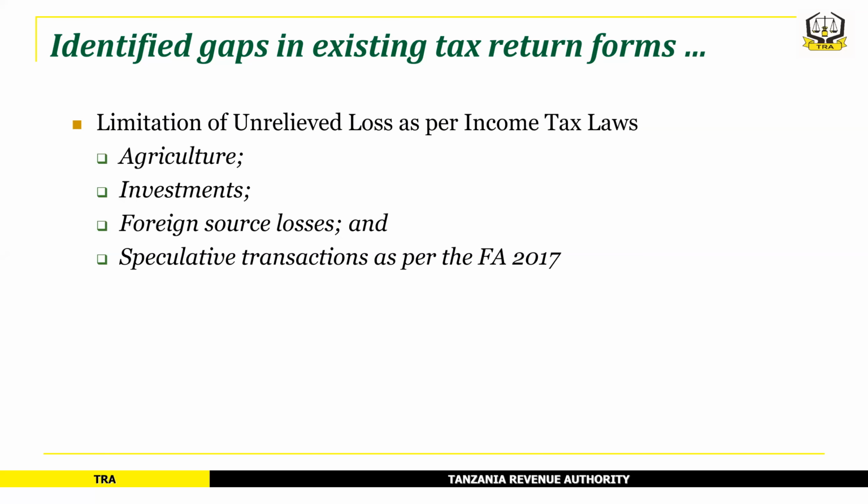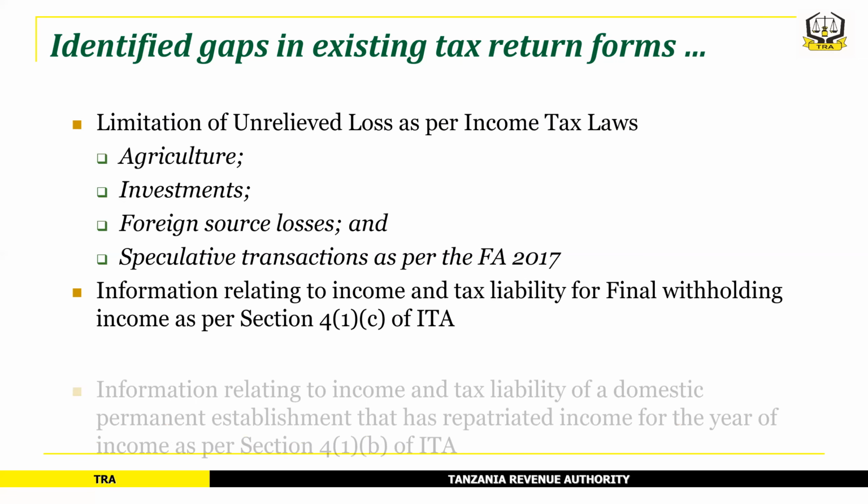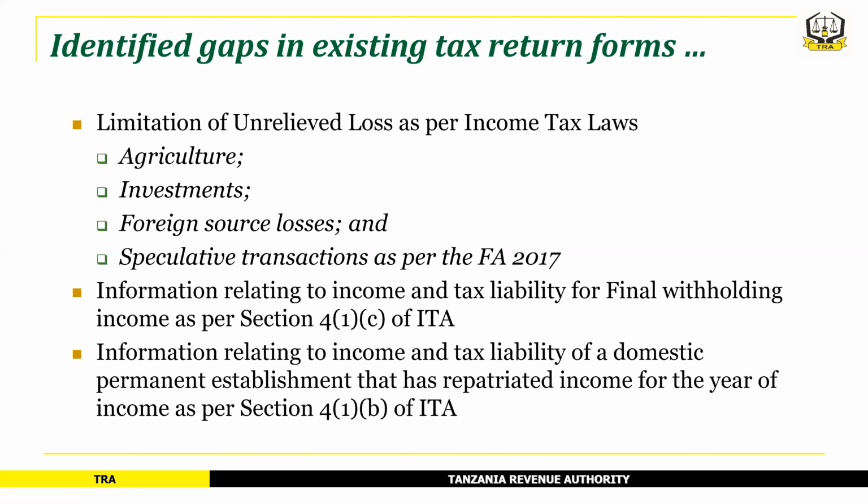For income tax laws, in agriculture, investments, foreign source losses, and speculative transactions as per FA 2017. Information related to income and tax liability for final withholding as per the Income Tax Act. Also, information relating to income and tax liability of a domestic permanent establishment that has repatriated income for a year of income as per that section of the Income Tax Act.